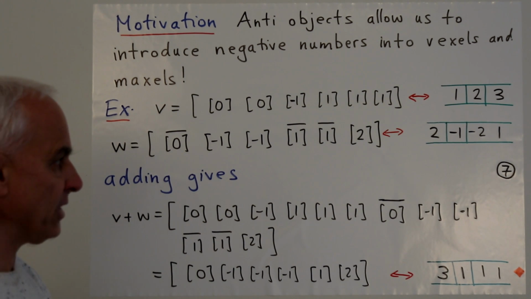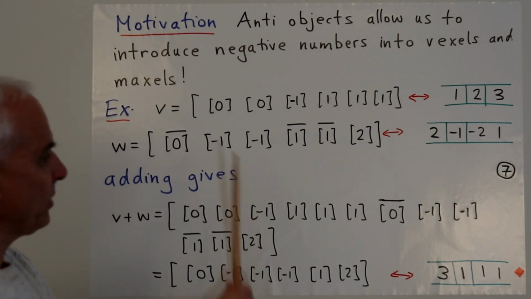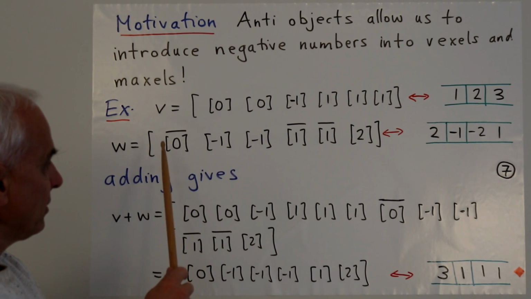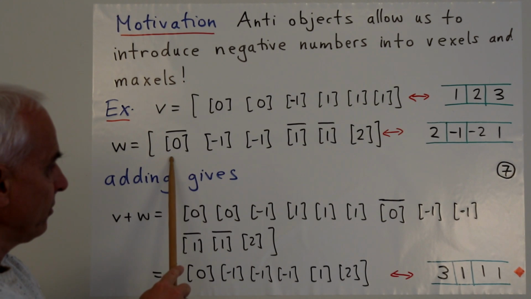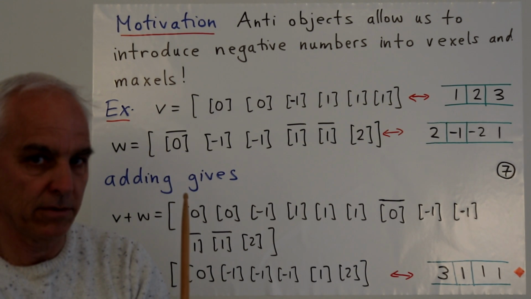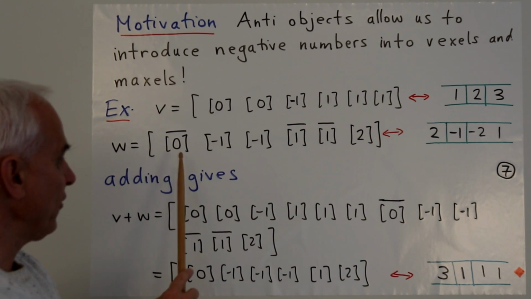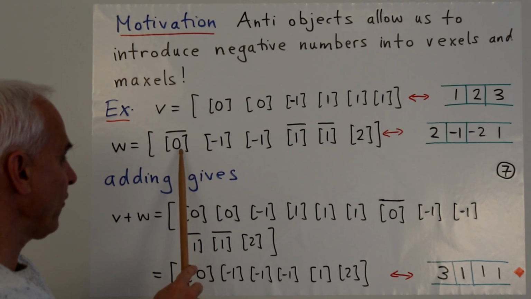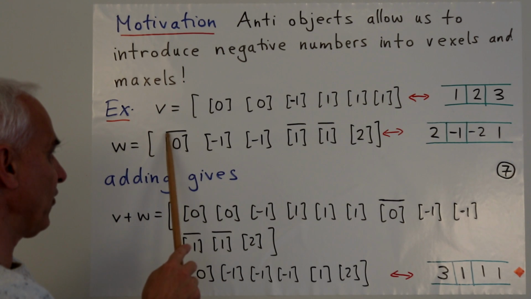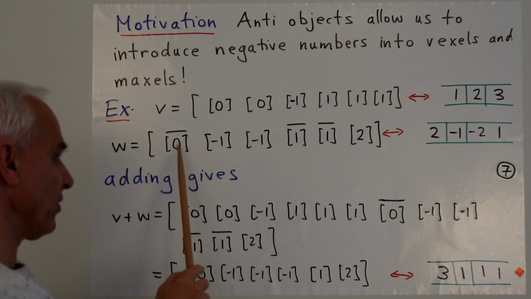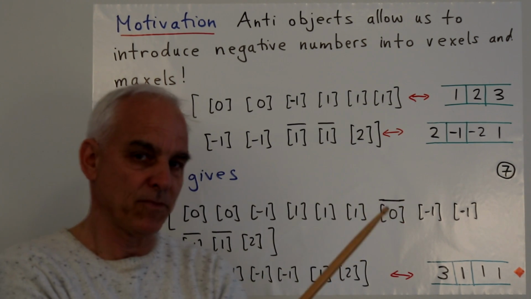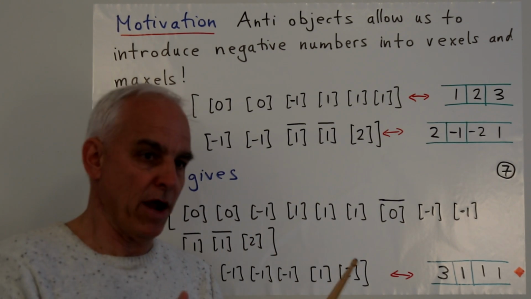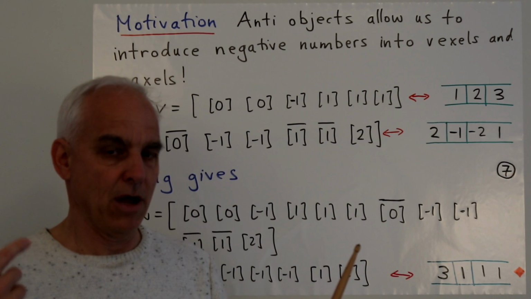So let's try to get our heads around this. What do we see in this M set? Well, how about 0 singletons? How many 0 singletons are there here? Well, there's not really one 0 singleton. There's minus 1 singleton, because this anti-singleton 0 counts as minus 1 of them. That's what we're going to do. We're going to interpret this anti-object as minus 1 of the original object.